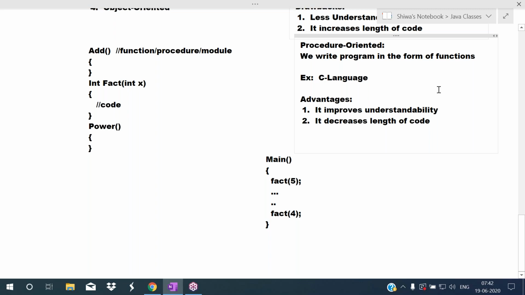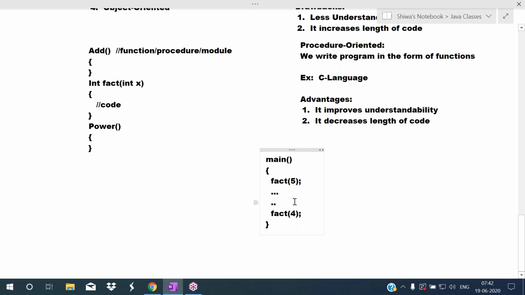And the second advantage is it decreases the length of code. Yesterday in class I explained that. So here we are defining the fact function. We define this function to find the factorial of a number. I want to find the factorial of a number now. So from the main function, I'm calling that fact function. Fact of 5. Now that finds the 5 factorial value.